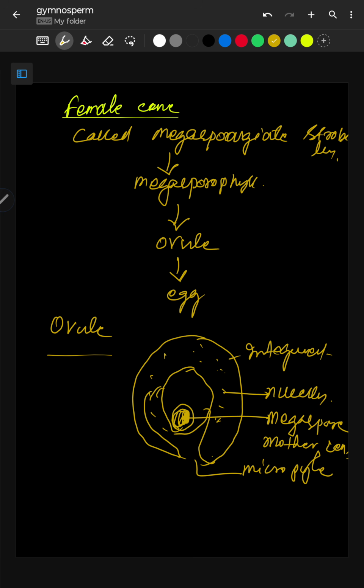Now the megaspore mother cell develops into the egg. How does it develop into egg?